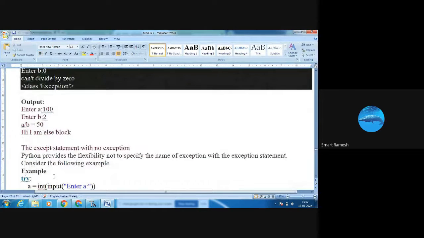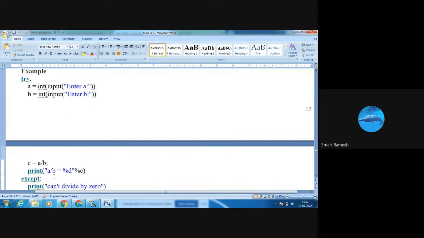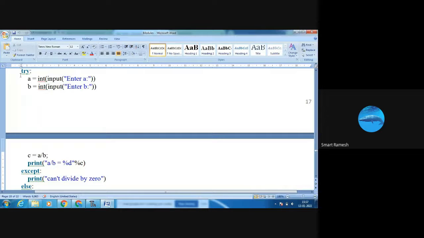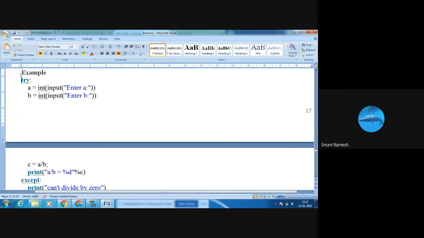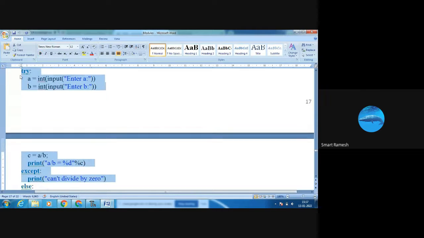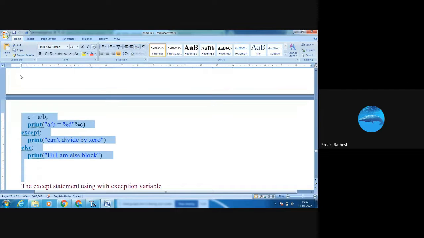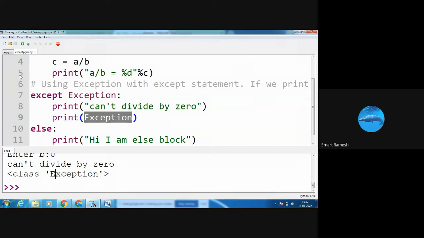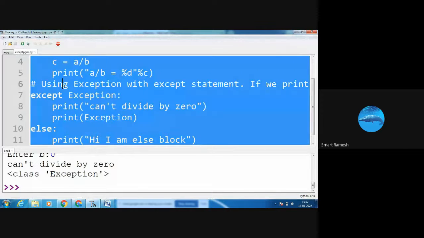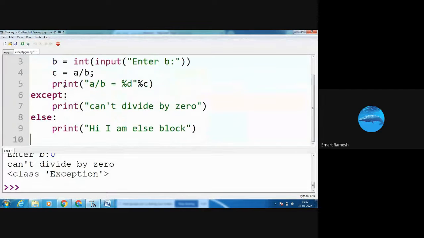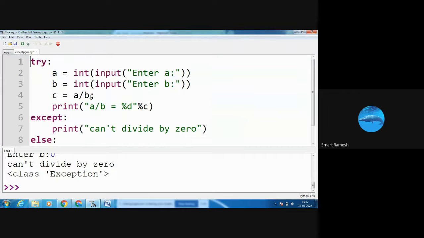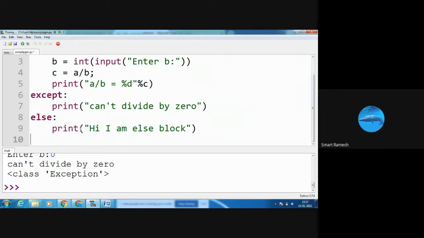Next, the except statement with no exception. Without the exception also we can use it. Here, in the try block of the same program, except "cannot divide by 0", else "I am else block".